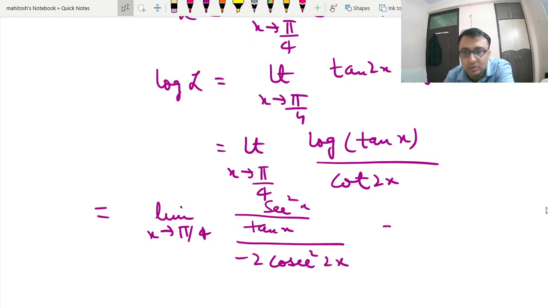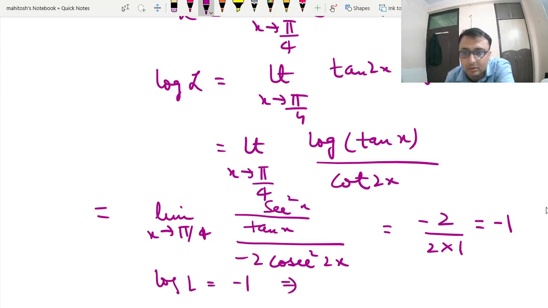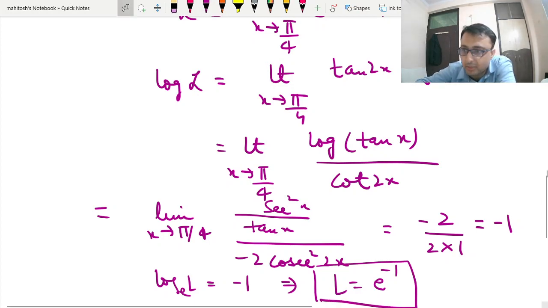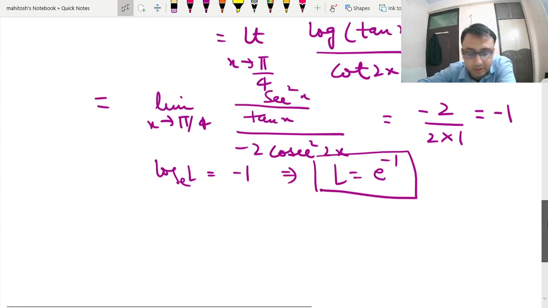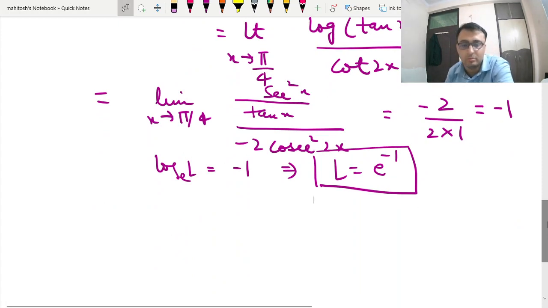So if you just put the value, what you get, minus 2 into 2 plus 1. So what you get, so log L, so you can say this as L is equal to e to the power minus 1. Whichever way you do, that is your choice, but you should not make any calculation mistake. That is the whole point.